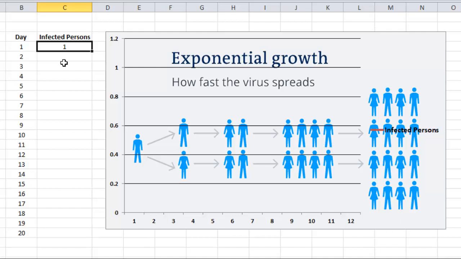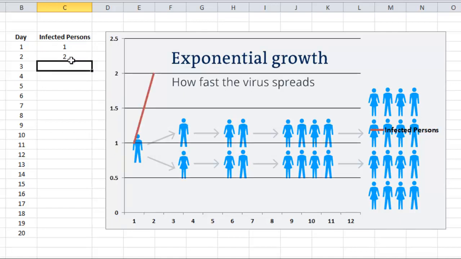Imagine that on the first day, one person is getting infected with coronavirus. On the next day, for example, that person is infecting 2 more persons. That means number of infected persons the previous day multiplied by 2.